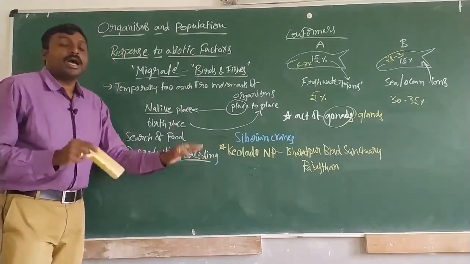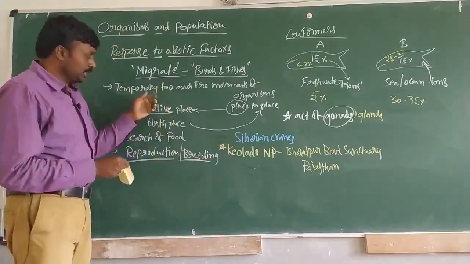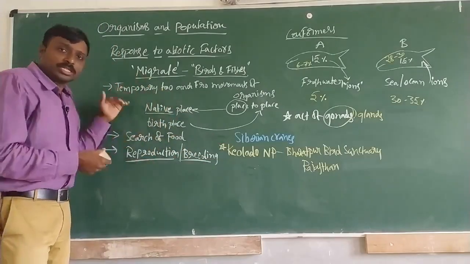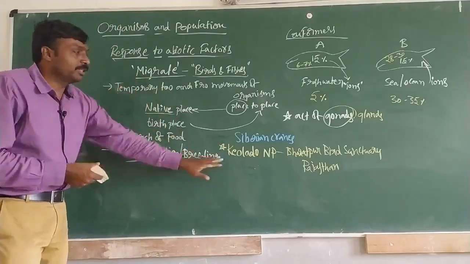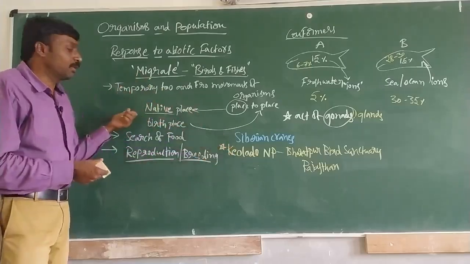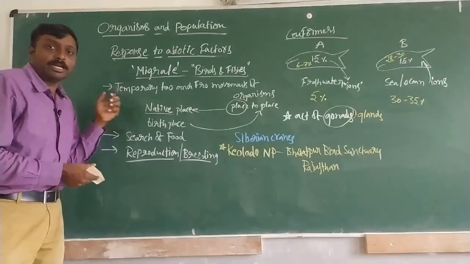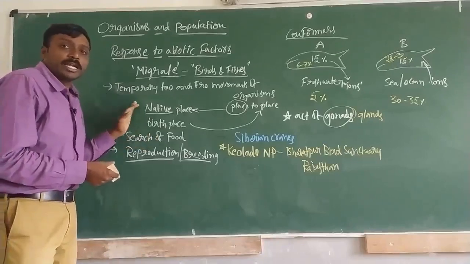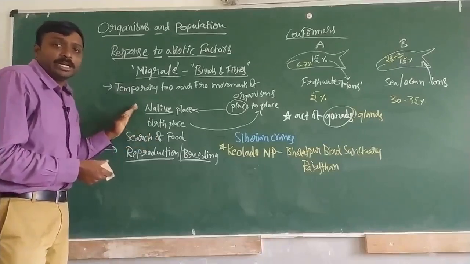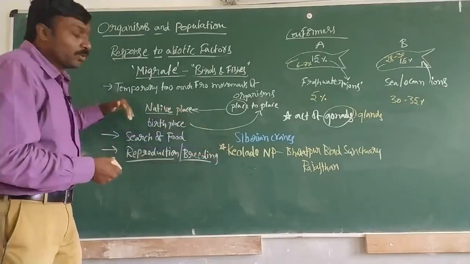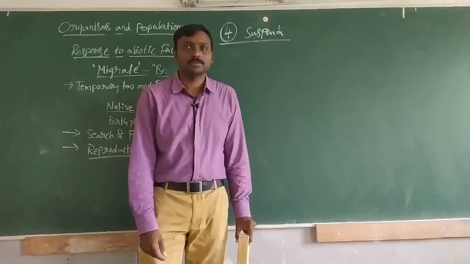And again, when the native place regains its original nature, these migrators will be going back to their native place. So this is also one more important point to remember: after regaining the original nature in the native place, all these migrators will be going back.